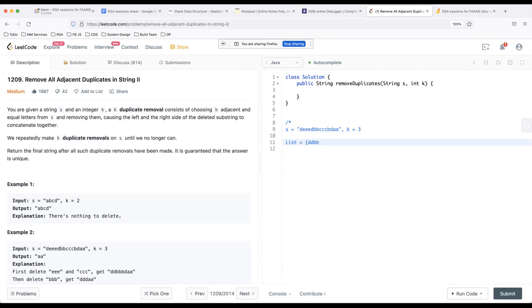Yeah. What is the time complexity of the brute force approach? It should be O of n.